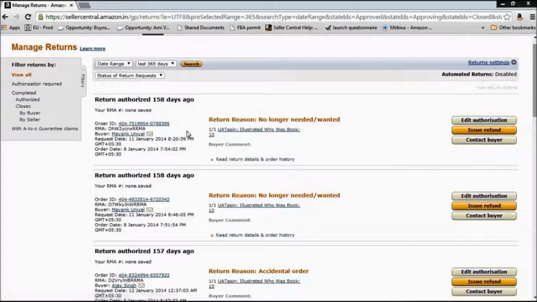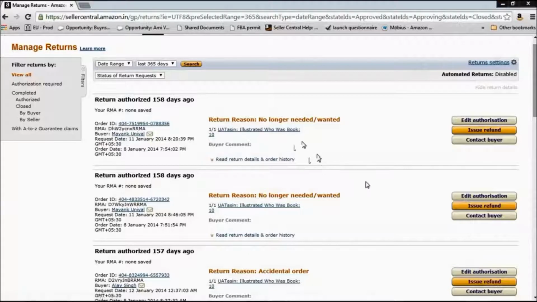For example, let's look at one return request. This is the order ID, the buyer's name. So if you want to talk to the buyer, you can just click on the buyer's name here and you can talk to him and figure out why he wants to return the product. The return reason, although, will be given here. The product details, you can read the return details and order history, etc.